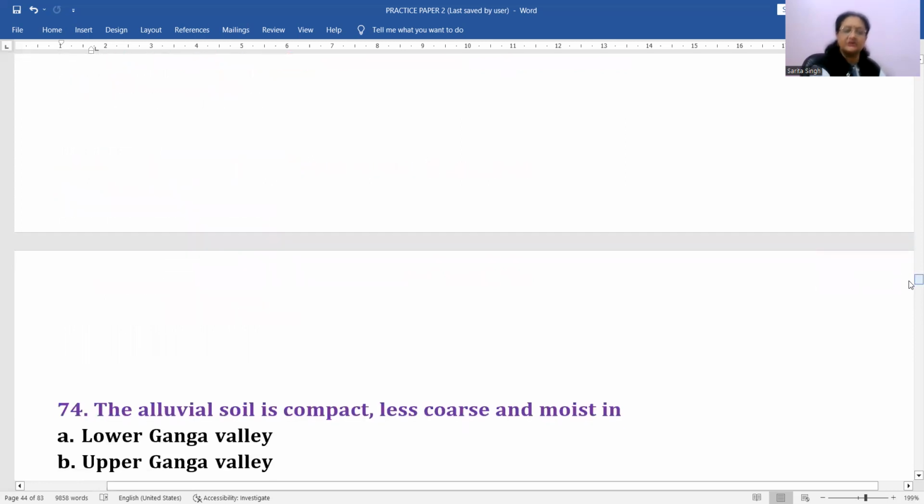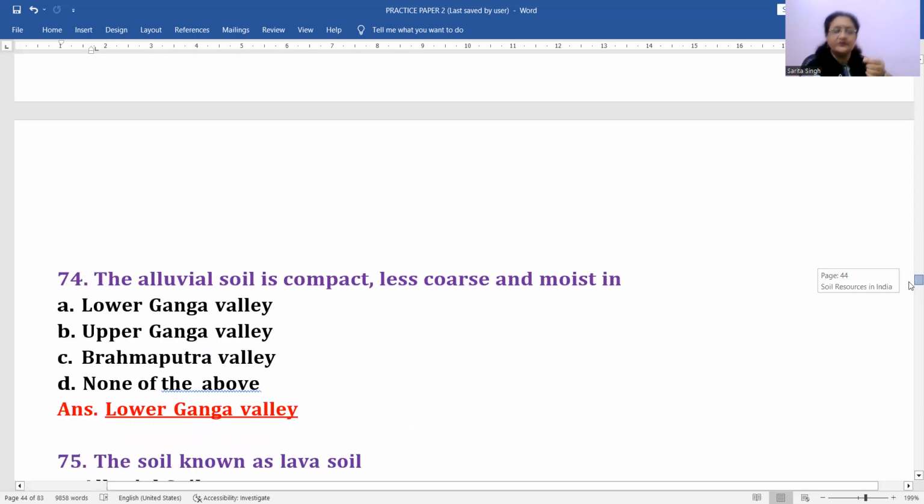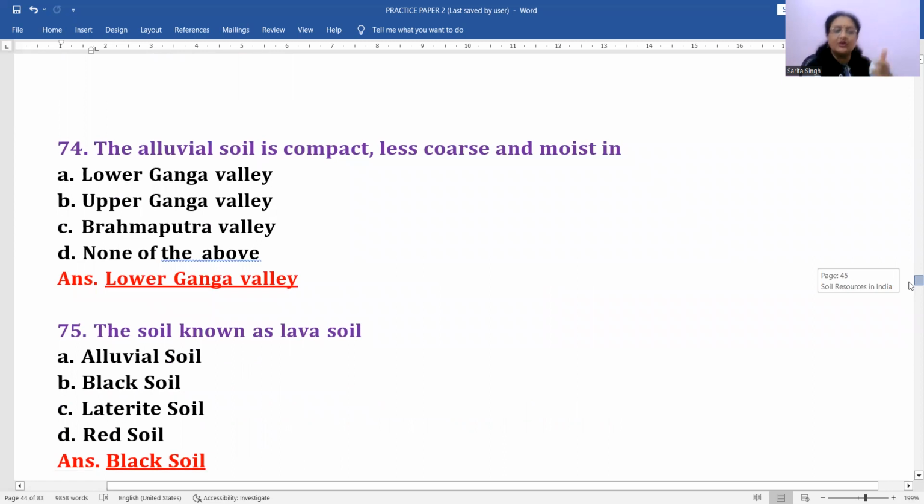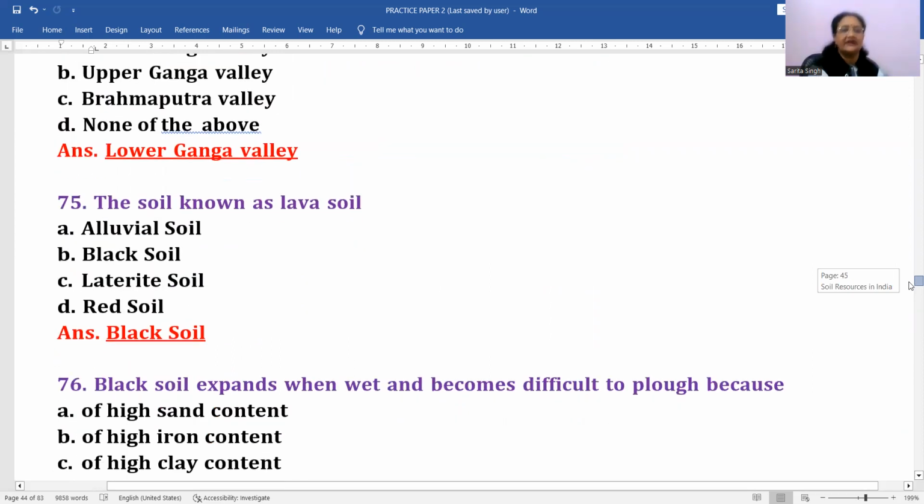Next question is the alluvial soil is compact, less coarse and moist. अब उसी का just opposite दे दिया यहाँ पे. The alluvial soil is compact, less coarse. Less coarse means it's having fine particles now, and it is moist. So always it is found in the lower course of the Ganga river. So lower Ganga valley में मिलेगा.